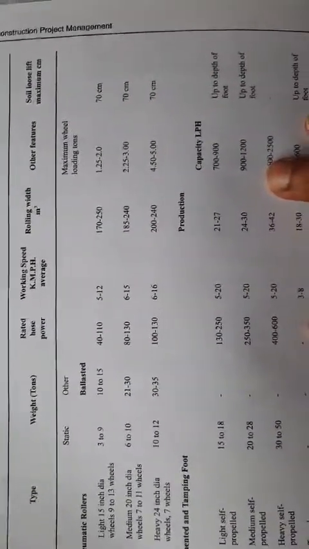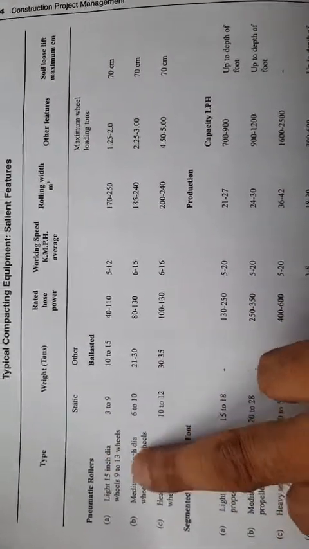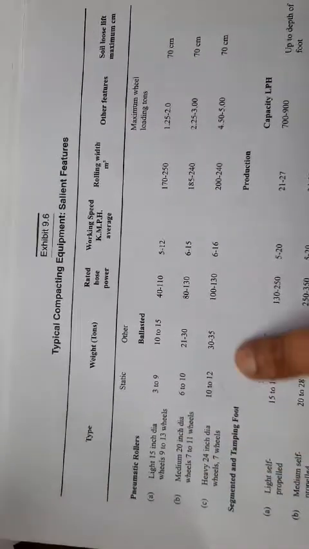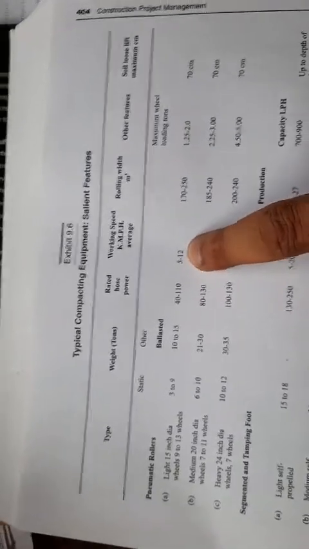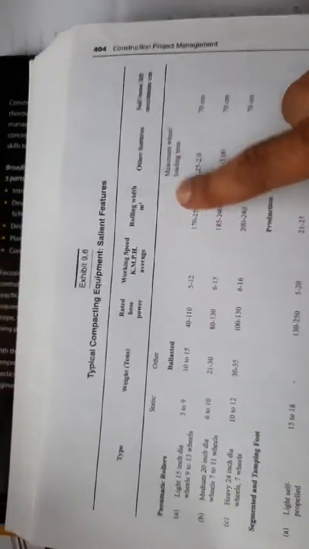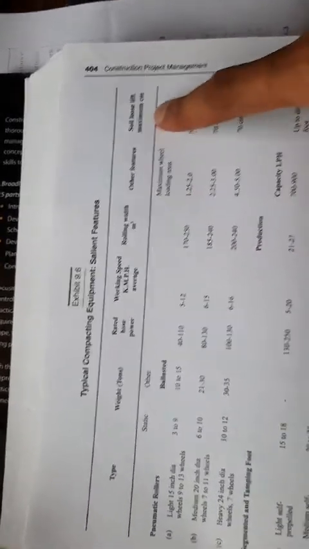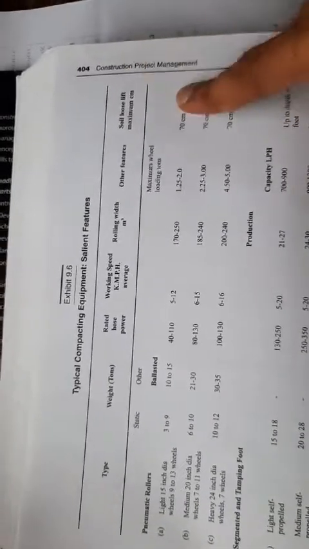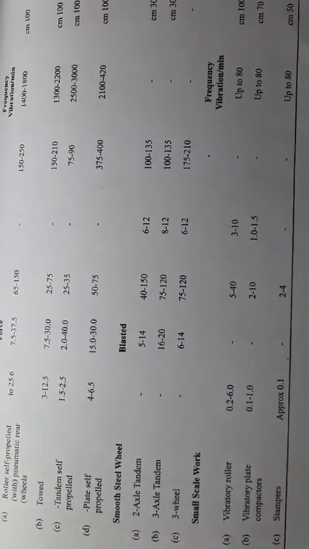And here in the table they have given you the different kinds of pneumatic rollers, such as light, wheelbase, medium, heavy, segmented, along with their working speed of 5 to 12 kmph, what kind of horsepower, how much the rolling width will be, other features like maximum wheel load in tons, and the maximum loose lift in centimeters they can compact. This is along with the smooth wheeled and small scale vibrators.